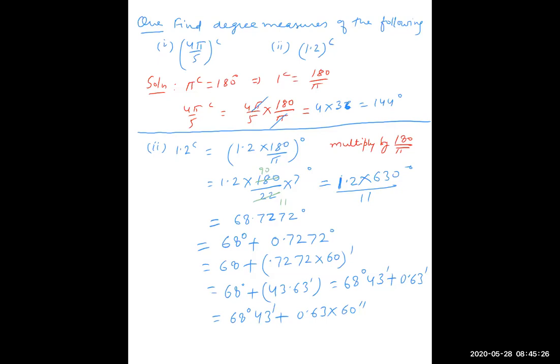To convert degrees into minute, multiply by 60. To convert minute into second, multiply by 60. So this will be equal to 68 degree 43 minute, and this will be approximately 37.8 seconds. This will be the final answer. So your final answer for 1.2 radian must be in this form.